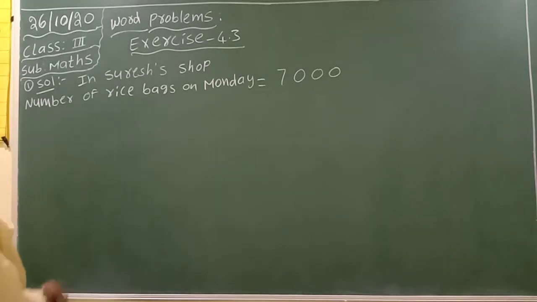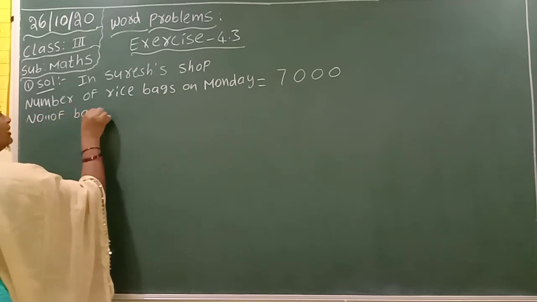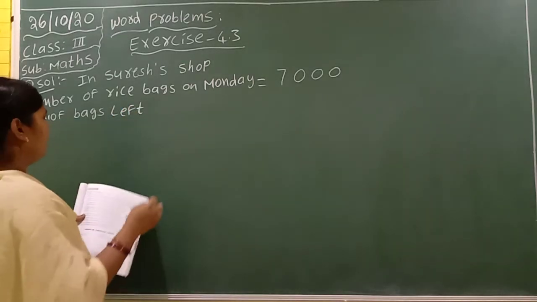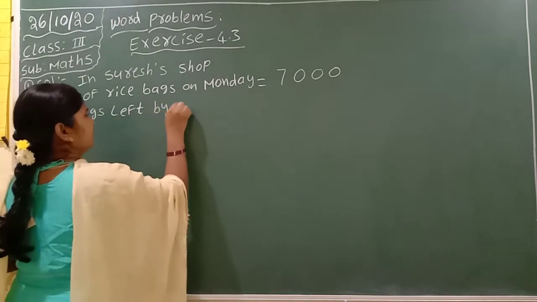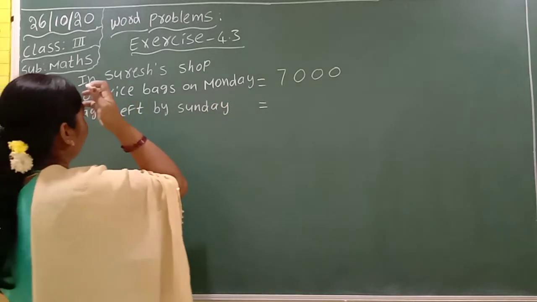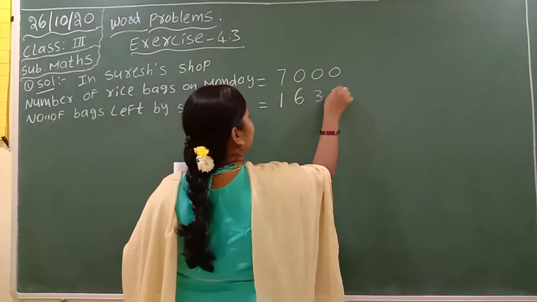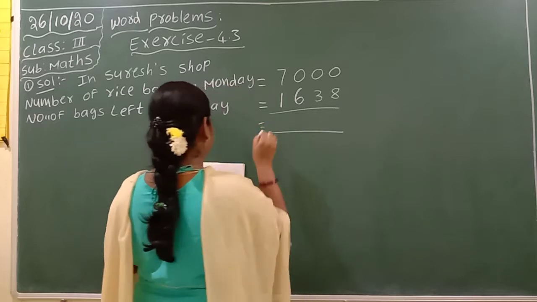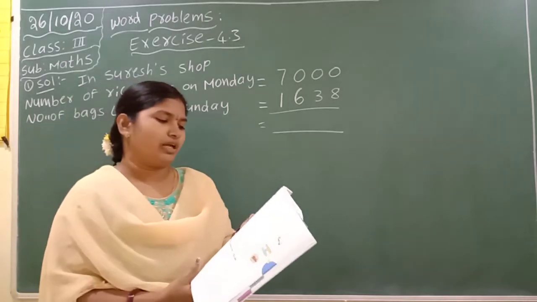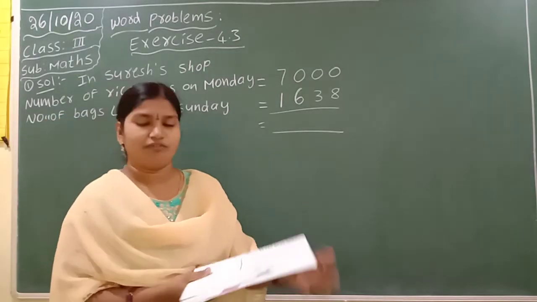Okay. Here, number of bags left is nothing but number of bags that were left by Sunday. How many bags are left, children? Number of bags left by Sunday, that is 1,638. And they are asking how many bags he sold during the week.